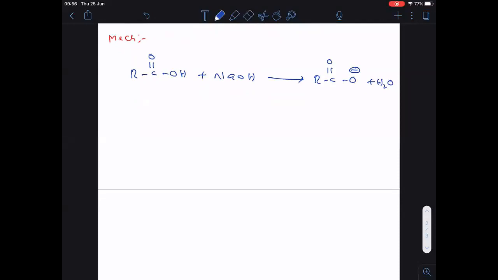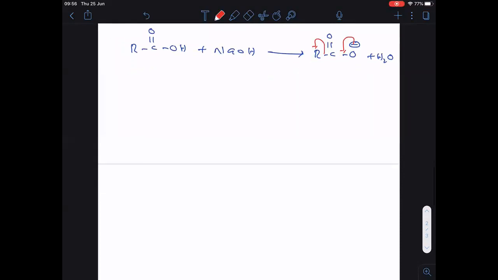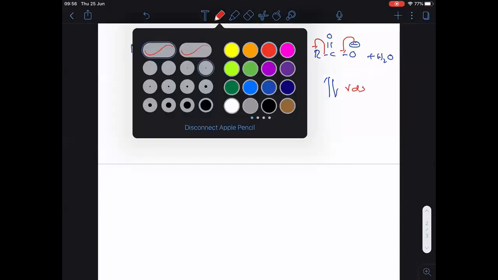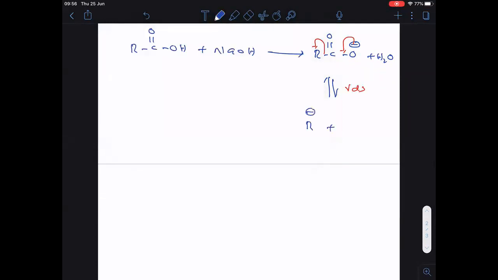Clear? Now what happened? When the negative charge is reversed, then the sigma bond will go towards R. So now what happened? This is the RDS step of the mechanism. See clearly. In the RDS step, R got the negative charge and the remaining part is CO2.